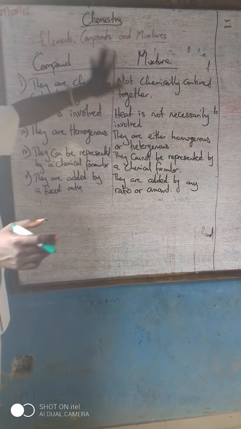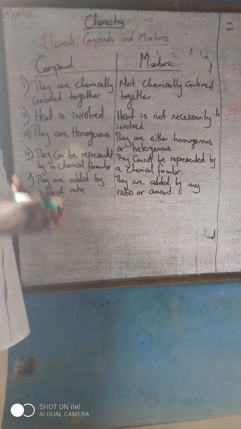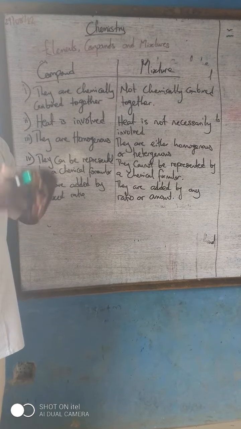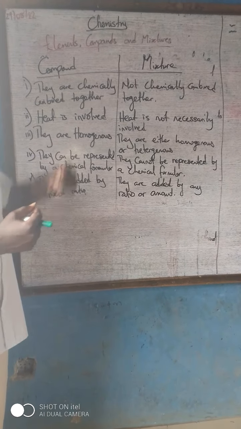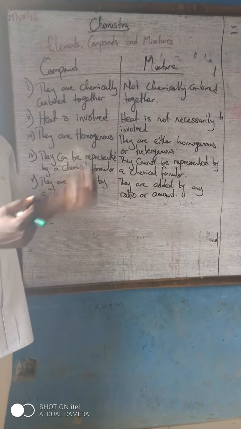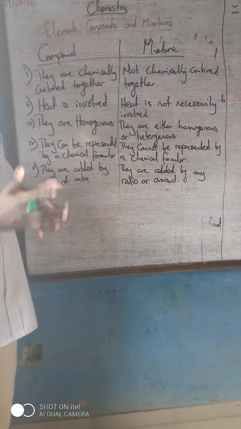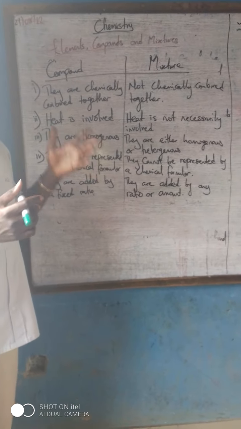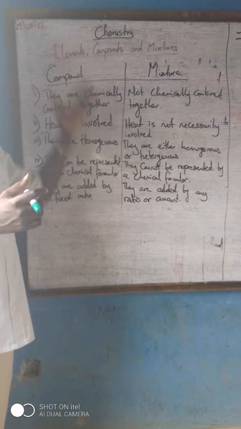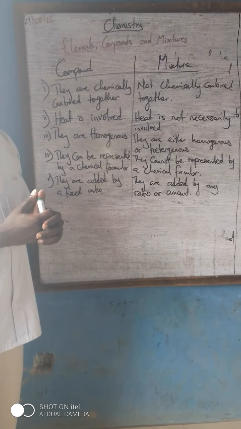So having known what compound and mixture are, we say mixtures can be separated. They are easily separated by simple physical means. This will lead us to our next topic, which is the methods of separating mixtures, and we call it separation techniques in chemistry. So in our next class we are going to treat that. Thank you very much.